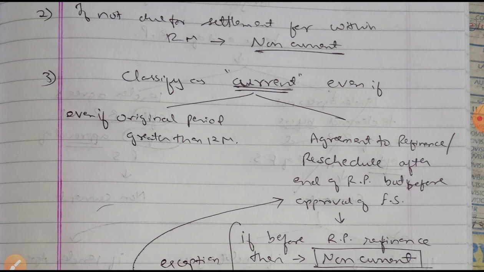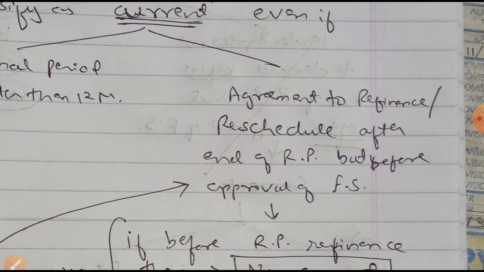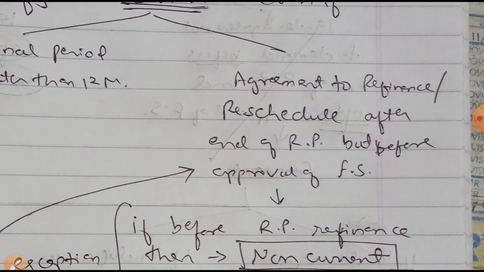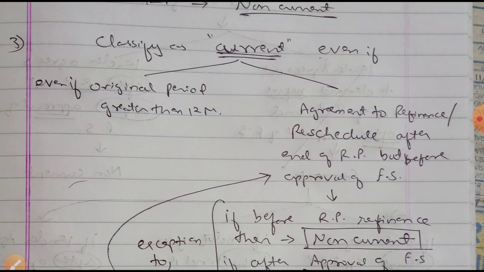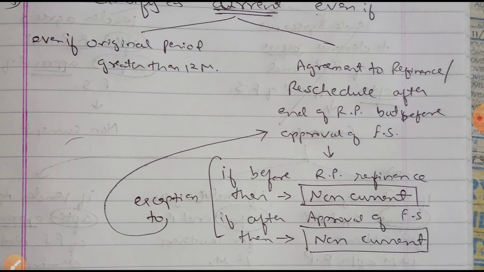And second, agreement to refinance or reschedule after the end of the reporting period but before the approval of the financial statements. Meaning if the entity has entered into an agreement with the bank to refinance or reschedule the loan after the reporting period, say the company is unable to repay its loan, so it went to the bank and asked for refinancing or rescheduling of the term loan after the end of the reporting period but before the approval of the financial statements.